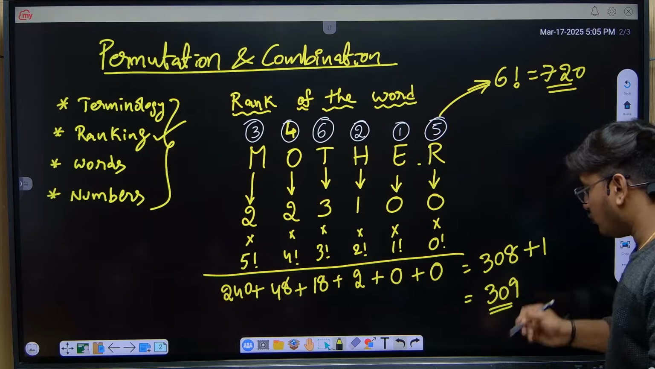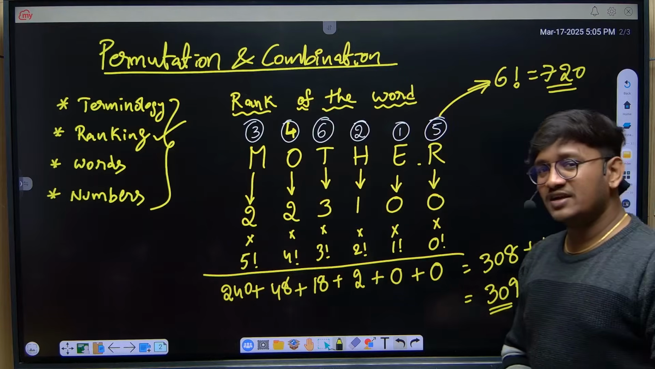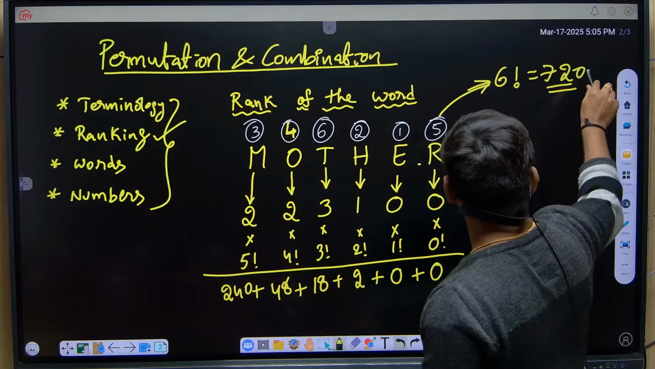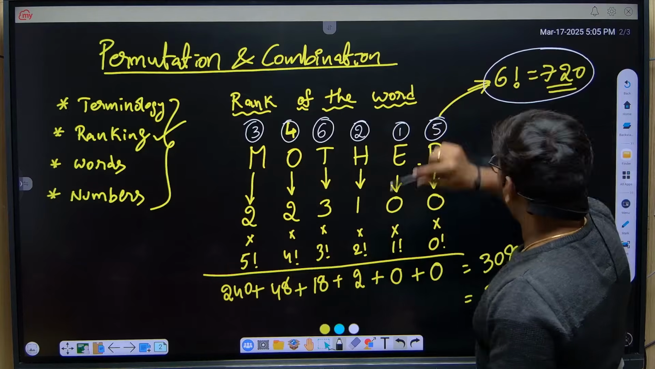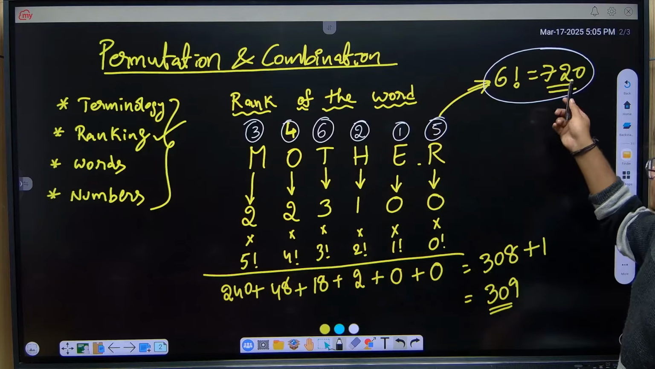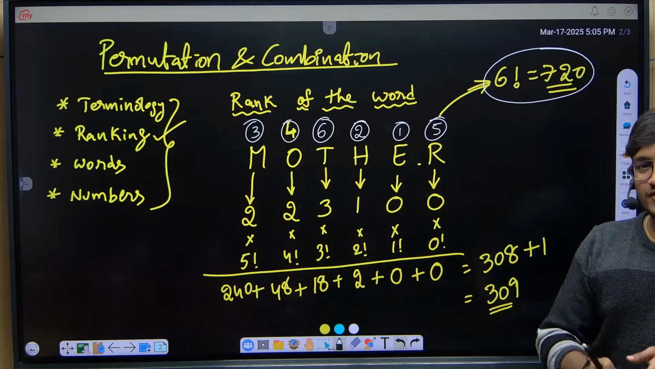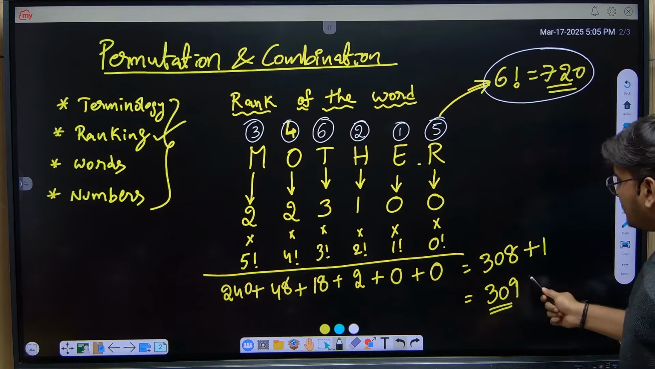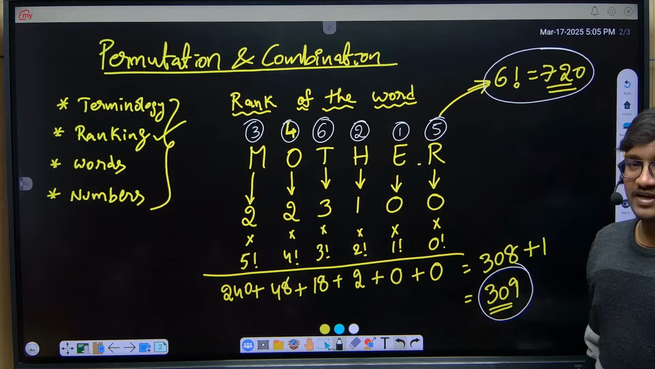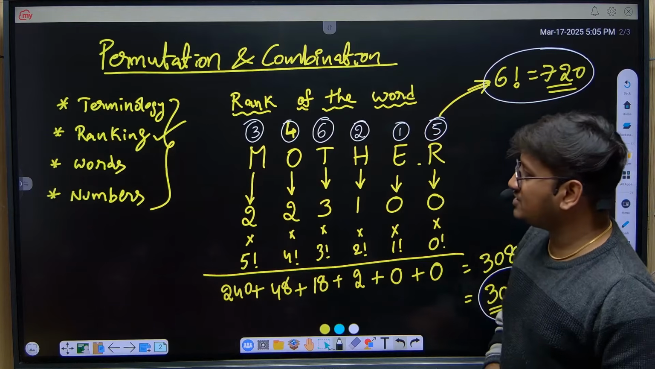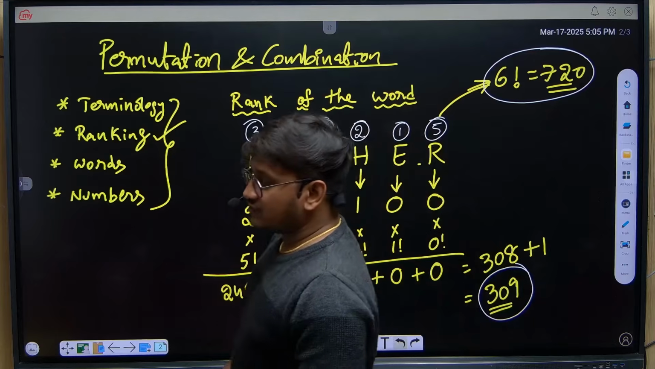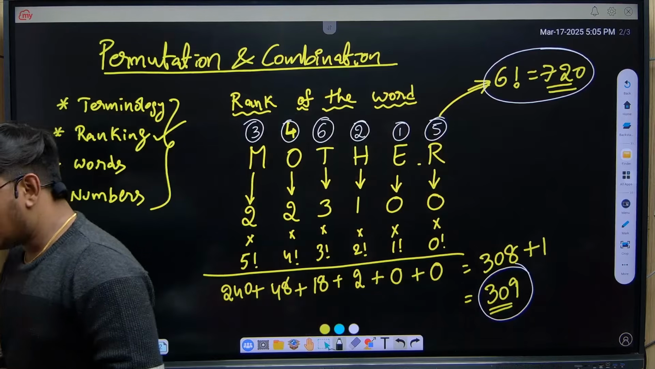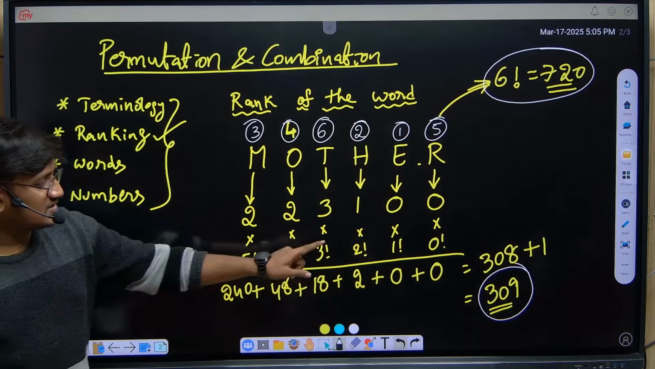So the rank of the word mother is 309. If you write all the combinations of the word mother, in total you will get 720 combinations, out of which the word mother is at rank 309. I hope you all are clear with this particular rank of the word mother. Okay, so the final answer is 309.